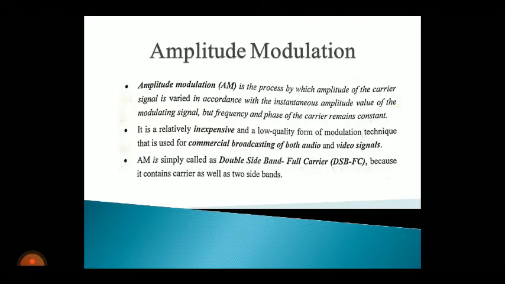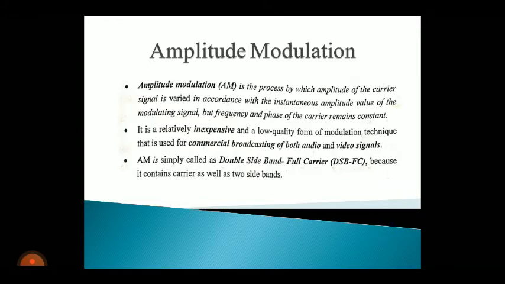Amplitude modulation is the process by which amplitude of the carrier signal is varied in accordance with the instantaneous amplitude value of the modulating signal. In amplitude modulation, the other two parameters, that is frequency and phase of the carrier, remain constant. So amplitude modulation means amplitude of the carrier signal is varied.